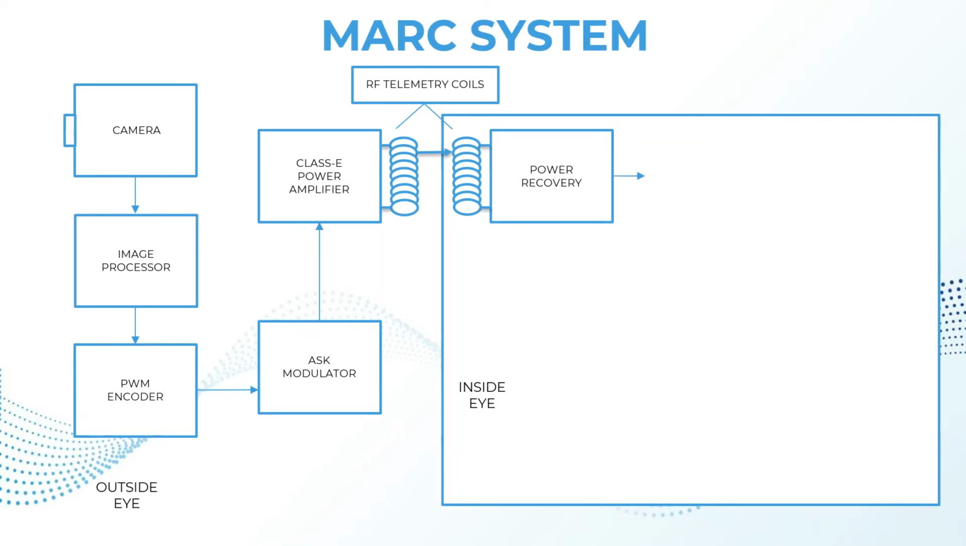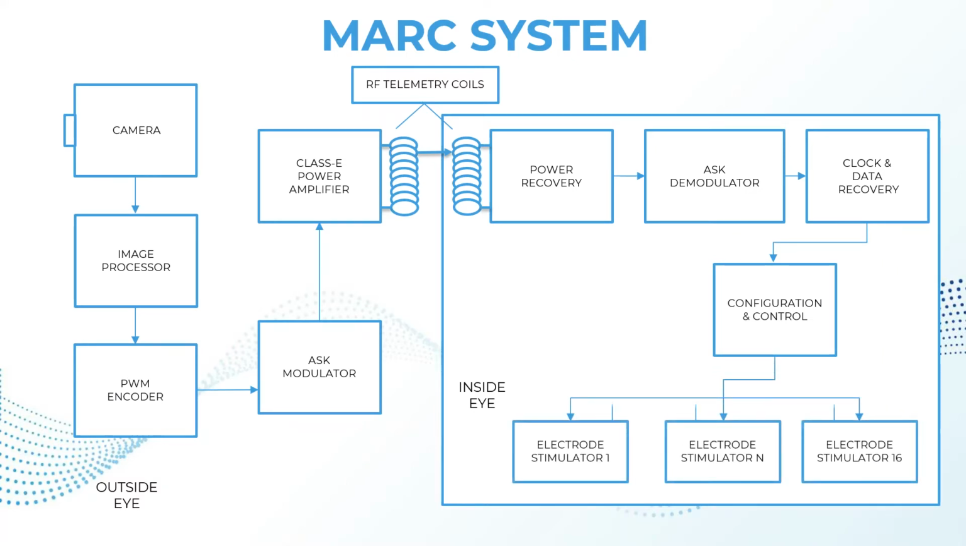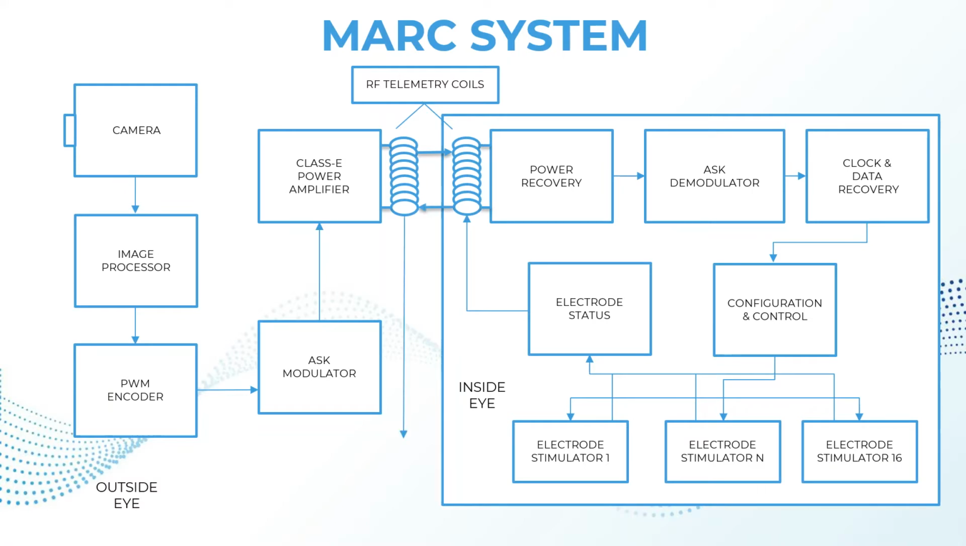And then since the wave is modulated, the demodulation takes place using an amplitude shift keying demodulator, and then the data is recovered and shown on the electrode display by triggering pulses to a certain number of electrodes, and these electrode statuses are given back to the outer component with the help of the radio frequency coils, and any problem in the circuit is reported to the outer component with the help of diagnostics present in the video processing unit. And the MARC system consists of 16 electrodes.